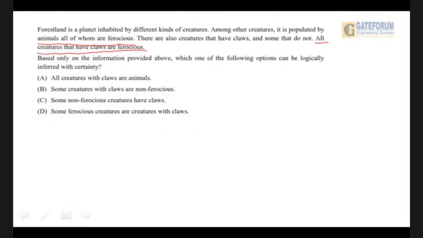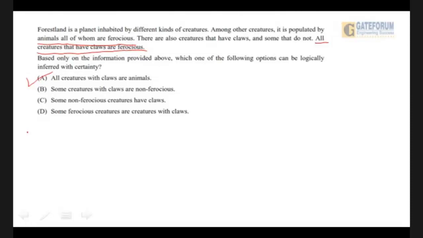Okay. So the moral of the story is that every creature that has a claw definitely must be an animal, right? Because ferocious is the common criterion. Here the ferocious are animals, here the ferocious are claws. So I will say that option A is the one that follows with certainty. The others may or may not be. Check out: all creatures with claws are animals is a certainty.